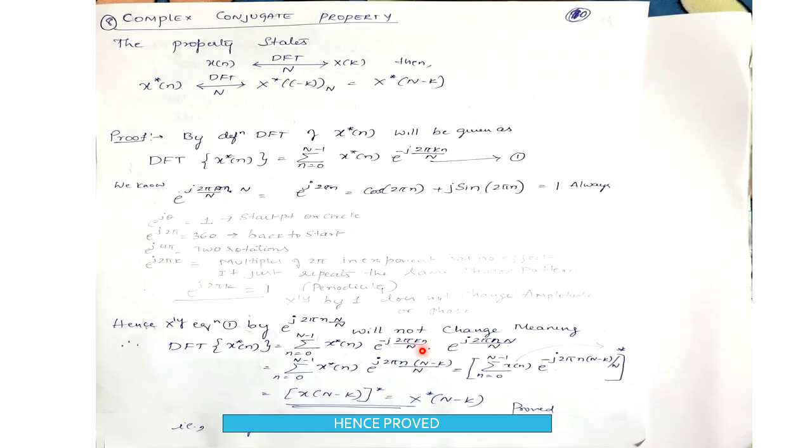When you take small n as common, you get n minus k, e to the power of j 2 pi n of n minus k divided by N.